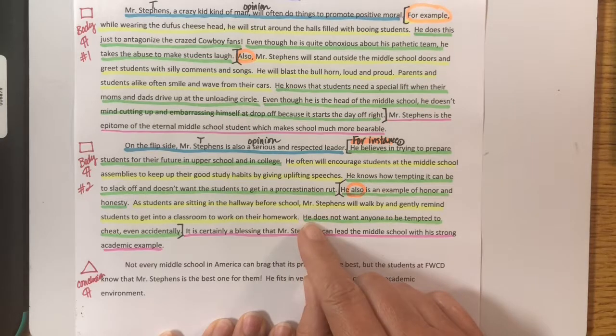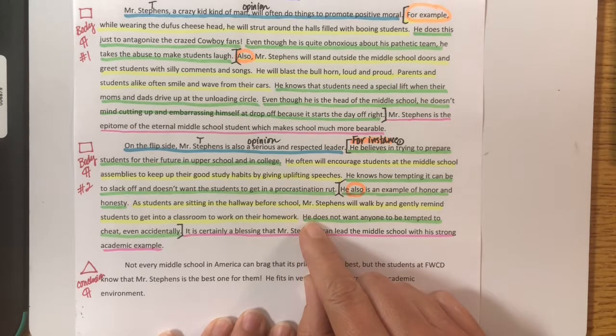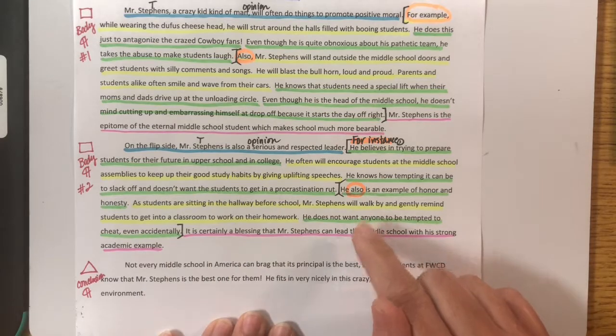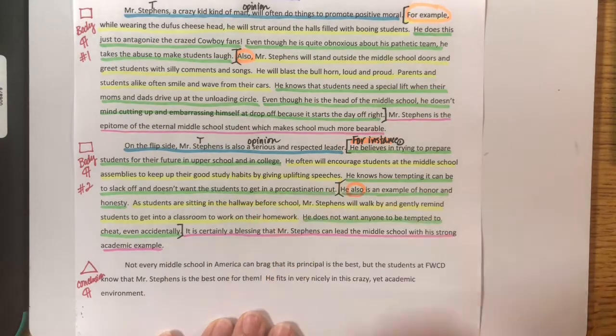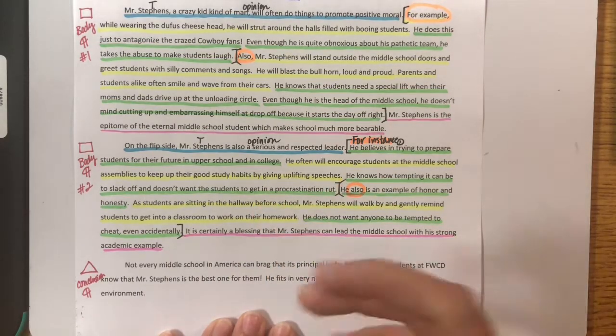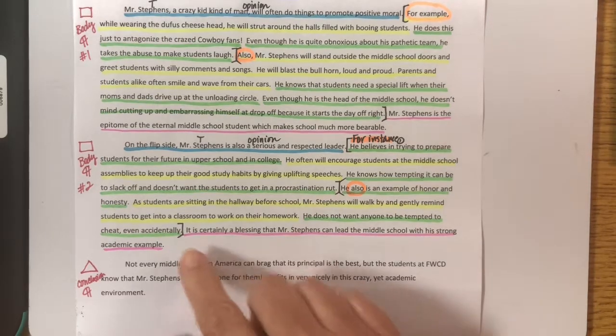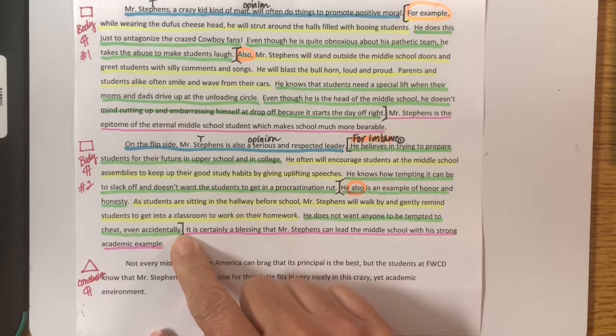And now I have my CM, my last analysis of him, my last opinion, my last commentary. He does not want students to be tempted to cheat, even accidentally. So this CM is answering why. Why does he walk down the hallway? Why does he do something? So CMs are often, what's his motivation? Okay, that ends the second chunk.